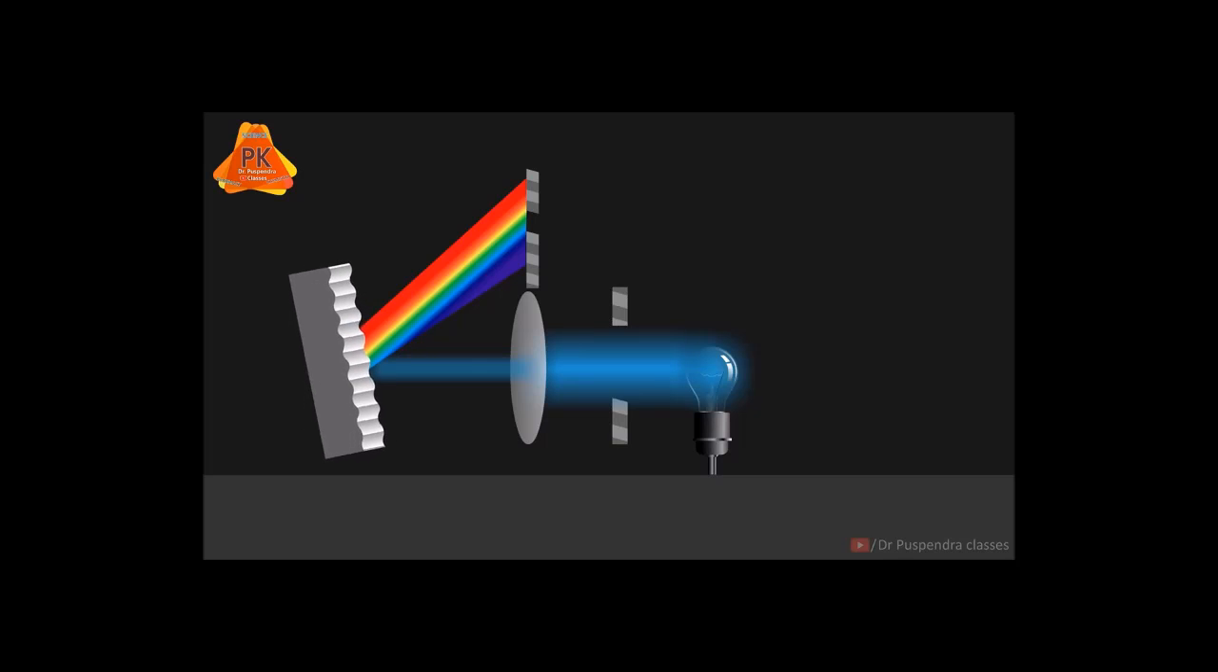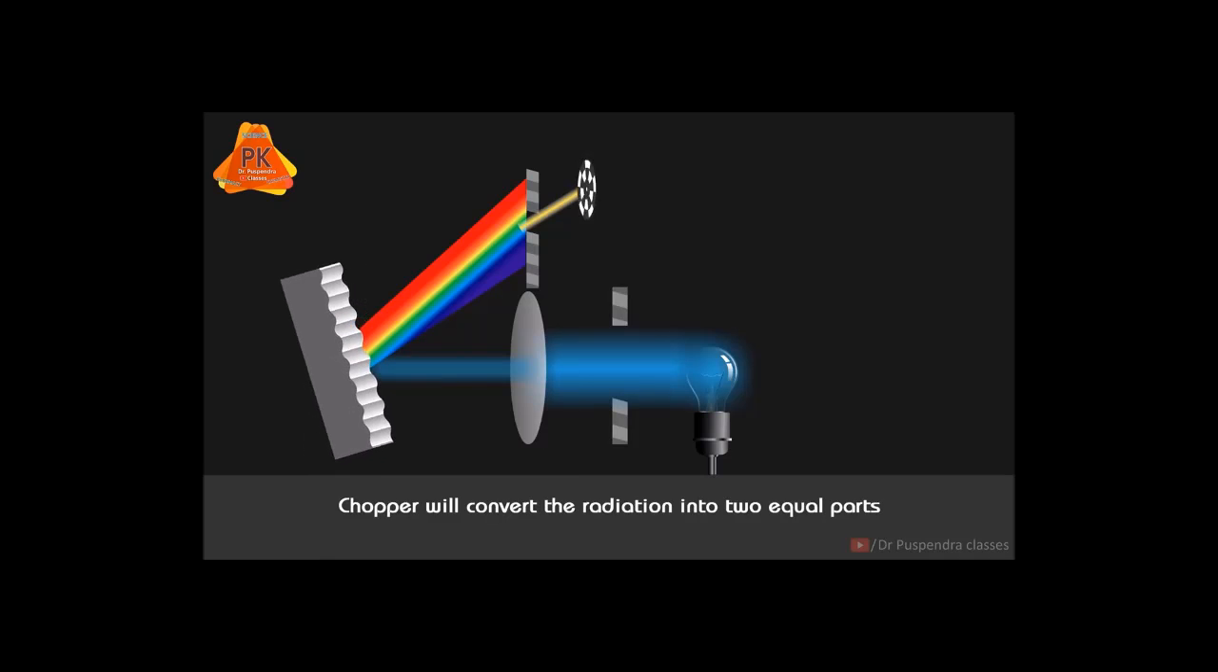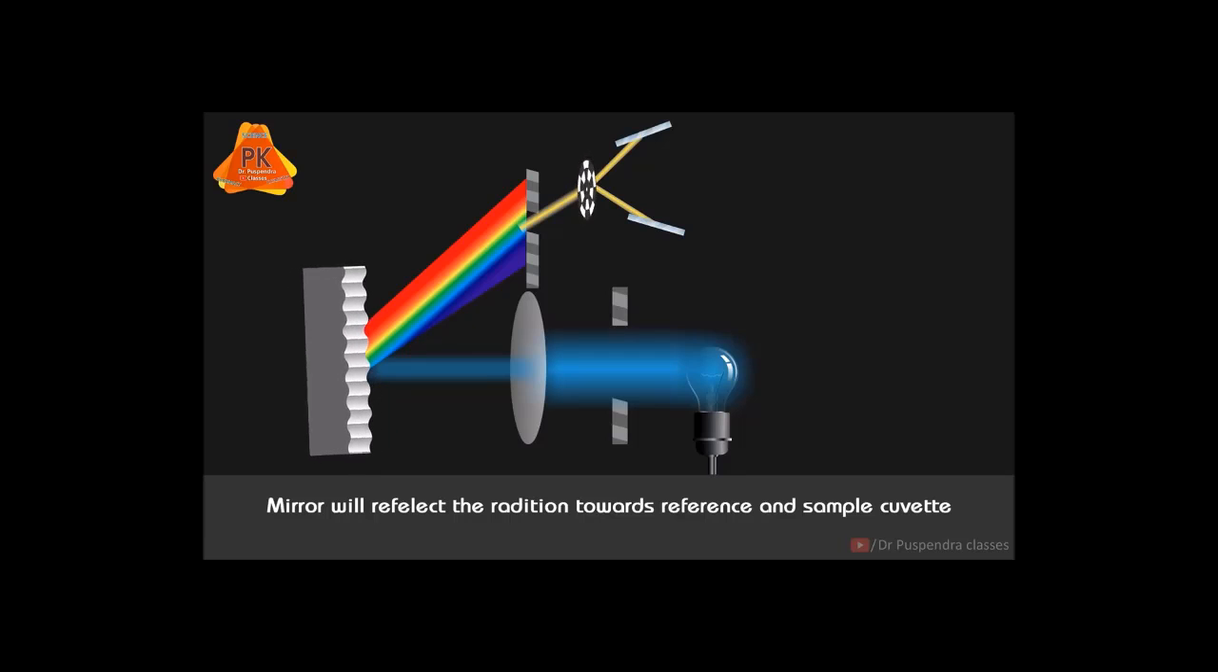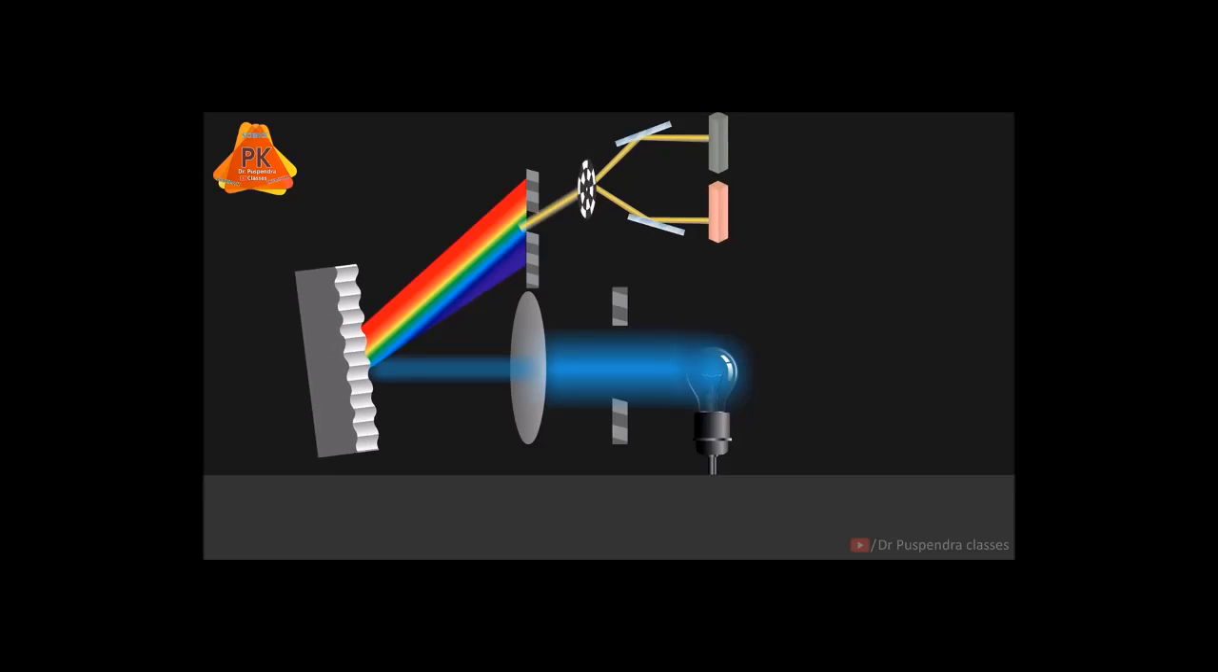Now this Vibgyor will go to the exit slit, and from the exit slit we can select optimum radiation, and then this radiation will go through the chopper. This is the chopper. What is the function of chopper? Chopper will convert the radiation into 2 equal parts like this. Then this radiation will go to the mirror. Then these mirrors will reflect the radiation to the next level. In the next level there will be sample and there will be reference. So one radiation will pass through the reference and one radiation will pass through the sample.